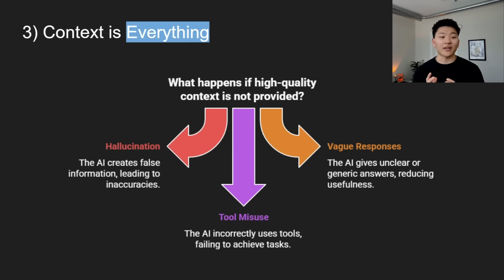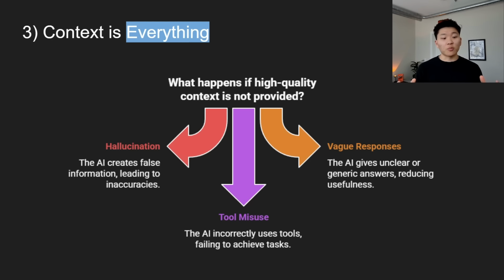Moving on to number 3, we have context is everything. The AI is only going to be as good as the information that you provide it. It is really cool. The tech has come so far. These AI models are super, super intelligent, but they're pre-trained. So they can't just figure things out, especially if they're operating within a specific domain where there's industry jargon or your specific business processes. It needs your subject matter expertise in order to actually be effective. It doesn't think like we do. It doesn't have past experiences or intuition, at least right away. We can give it stuff like that. It only works with the data it's given. So garbage in equals garbage out.